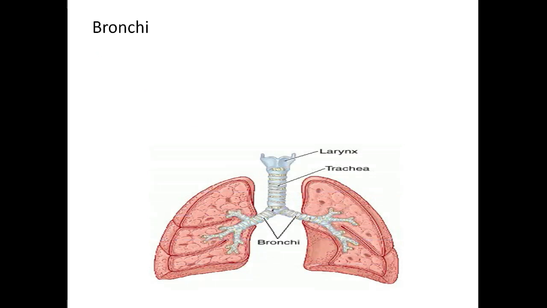The next organ is the bronchi. The trachea is joined with the 2 lungs by a small thinner tube called bronchi. Bronchi is a plural form.